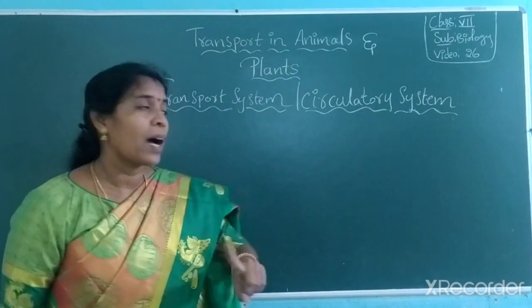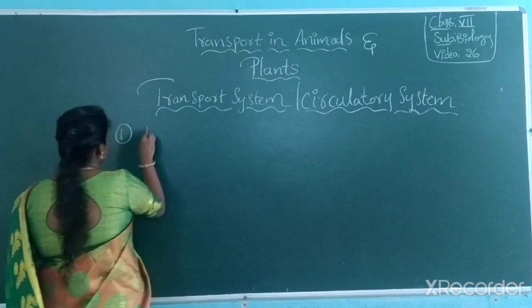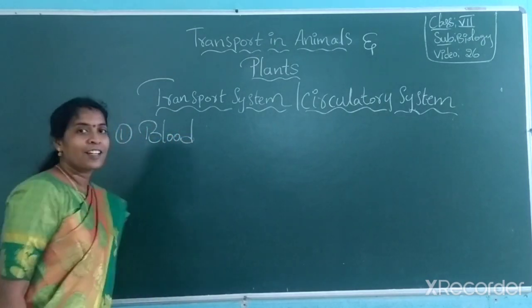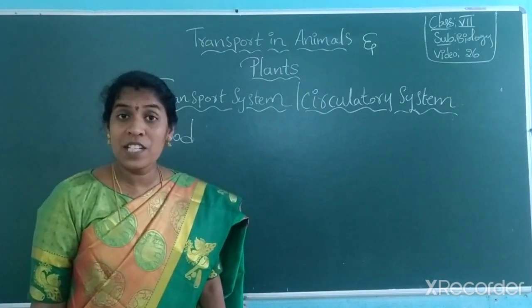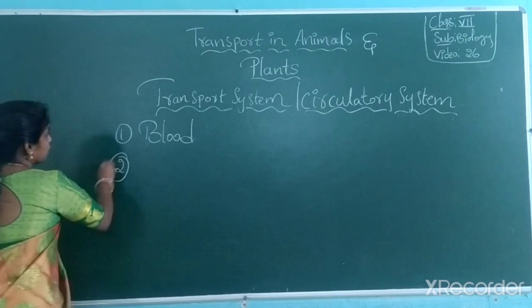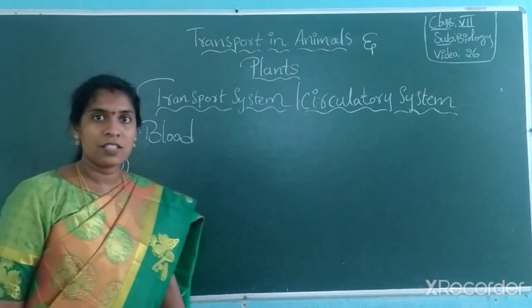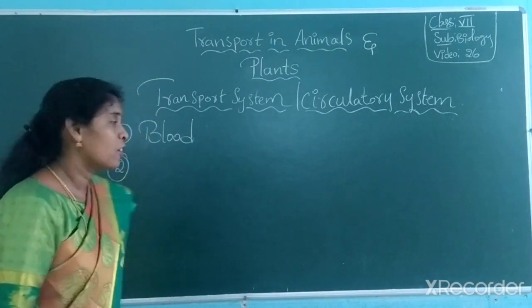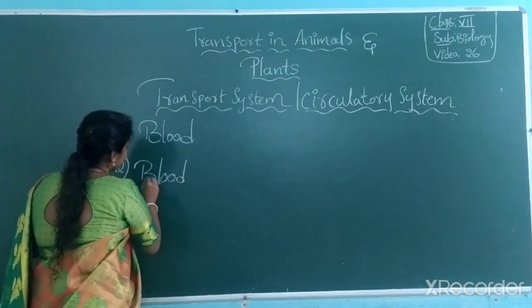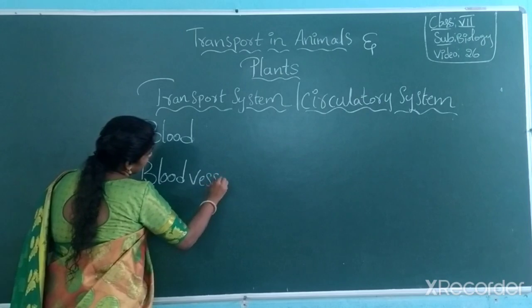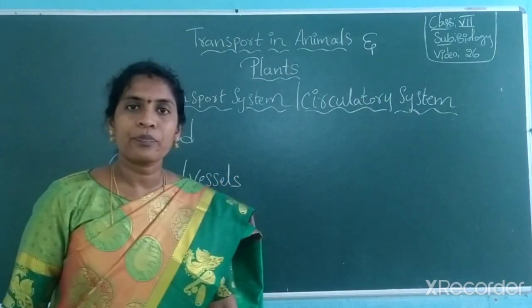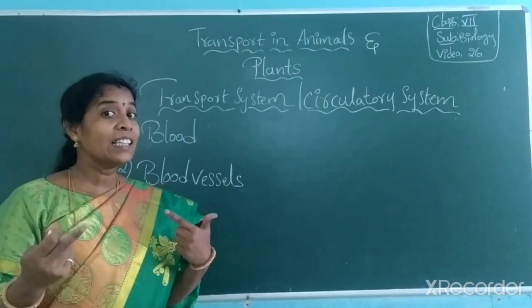So generally the transport system has three major parts in it. The first part, blood. What is the first part? Blood. And the second part, blood vessels. What is the second part? Blood vessels. And the third one,